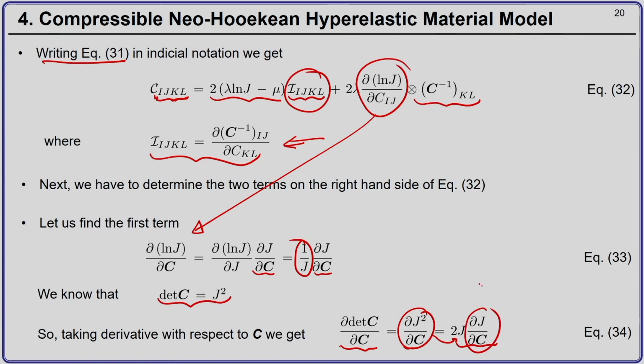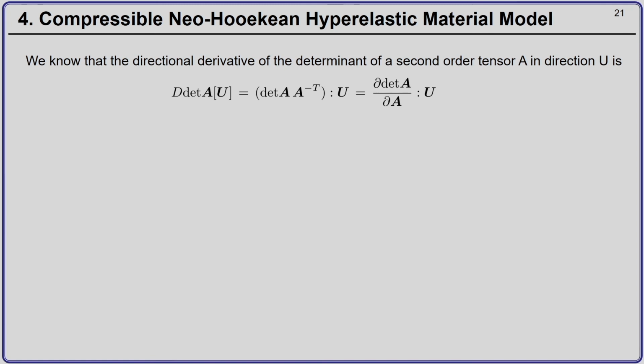Okay. So, to find out del j by del C, we need to compute del by del C of determinant of C, and this we have already seen. This is nothing but determinant of C into C inverse transpose, and because C is symmetric, this will be determinant of C into C inverse. Okay.